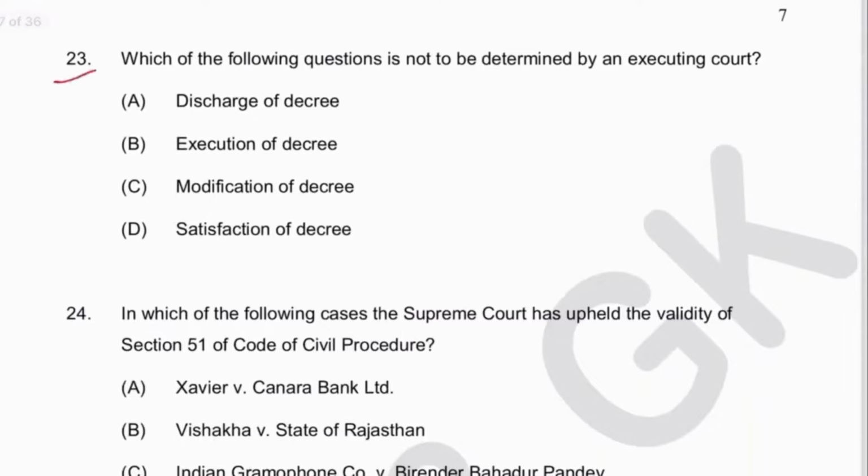Next 23. Which of the following question is not to be determined by an executing court? Discharge of decree, yes. Execution, yes. Modification, no. Satisfaction, yes. So C is the answer, and where it is mentioned in section 47 of CPC. Executing court cannot modify the decree.